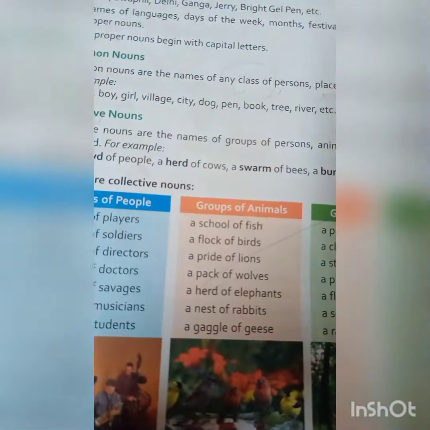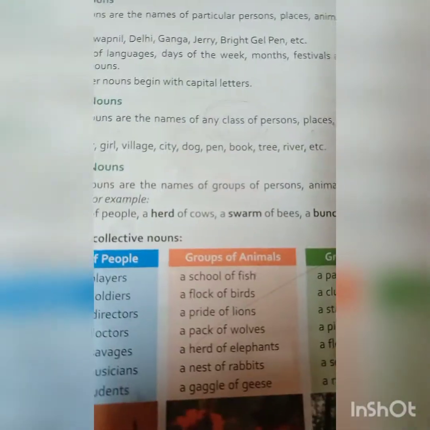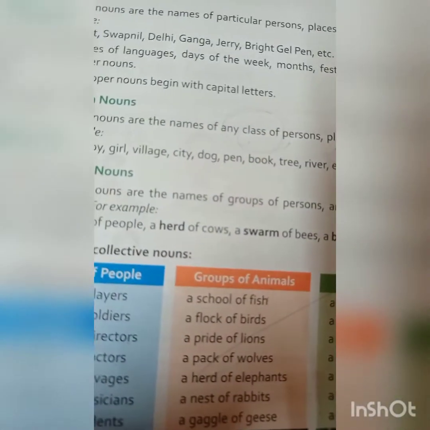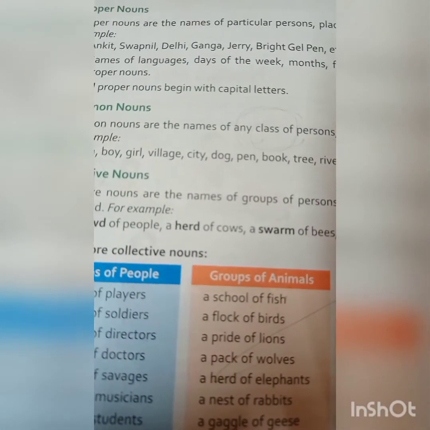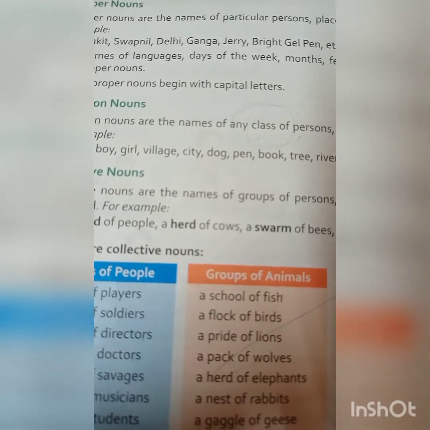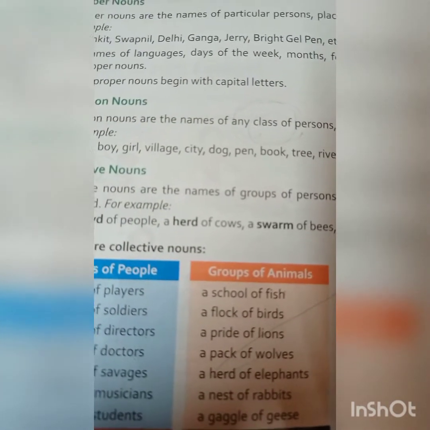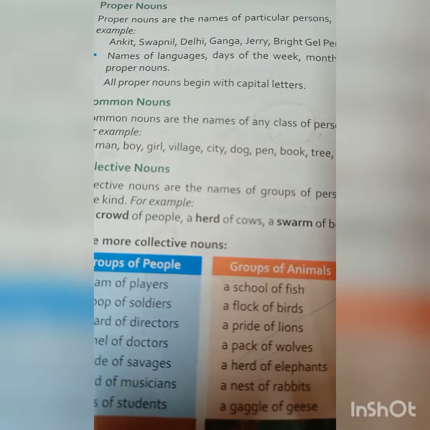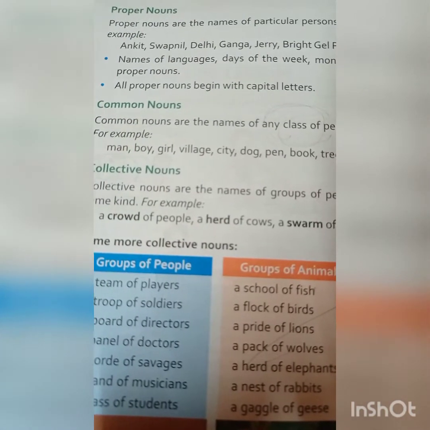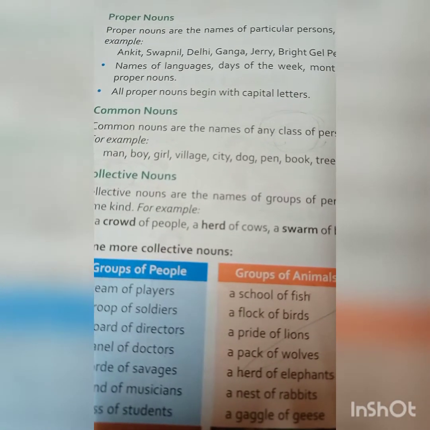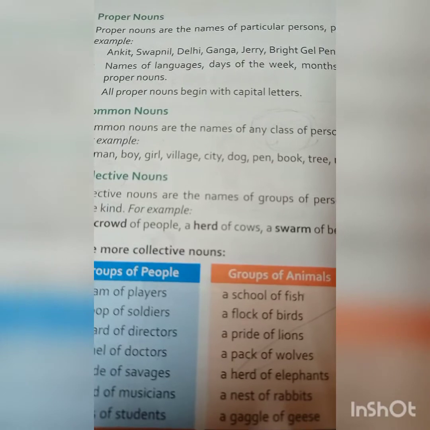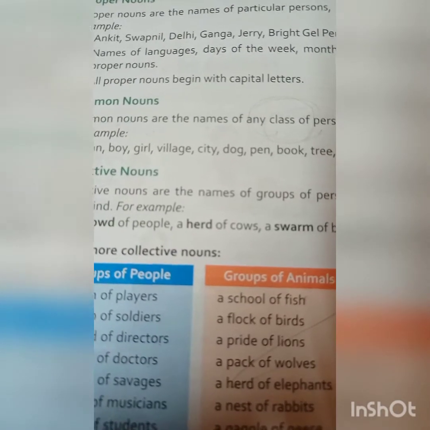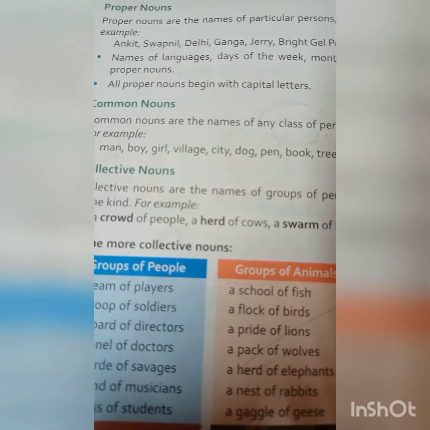Again, just go through the chapter, go through the video nicely, see if you have any problem or not. Again, very shortly, I am just telling. Nouns are the names, not only the names, it denotes name, place, animal, things, birds. 5 types of nouns are there: proper, common, collective, material, and abstract. Proper denotes name, a definite name of a particular person, places, animals, things. Common denotes in general, any class.